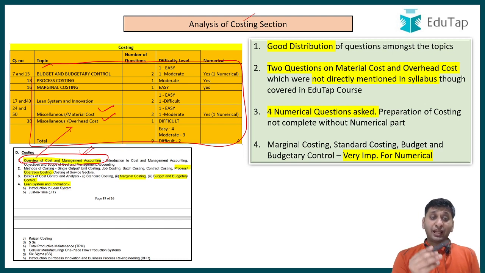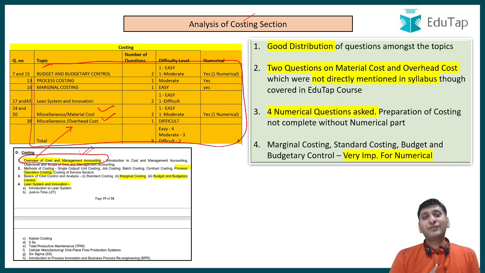Right. But I remember many people kept asking us, should we do material cost? Should we do overhead cost? And many times I said, if you have no time, you can leave it. But I doubt how would they have proceeded further without understanding of these topics. Right. So the learning is that, see, many a times we put some topics in your course which are not given in the syllabus, but either they are covering the basics which are required to understand the further topics, or they are indirectly linked to the syllabus. So you should not leave these topics.